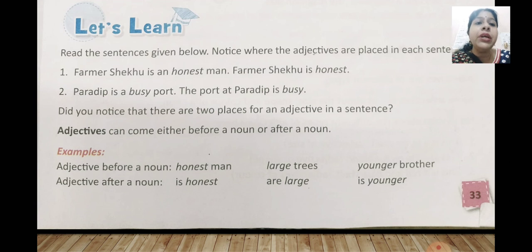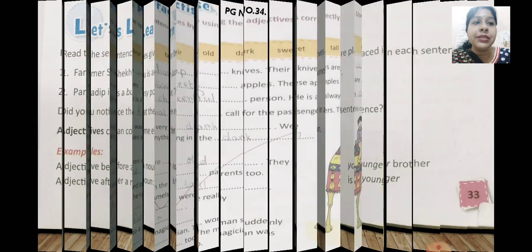Okay. Now here are some more examples. Just see here. Adjectives before a noun: honest man, large trees, younger brother. Adjectives after a noun: is honest, are large, is younger. Okay. So, let's move to the next part.